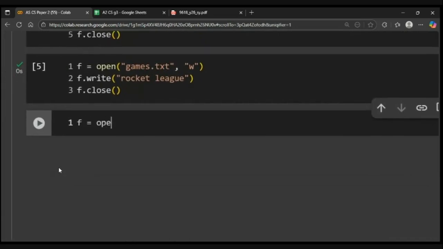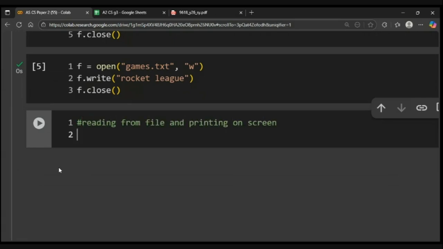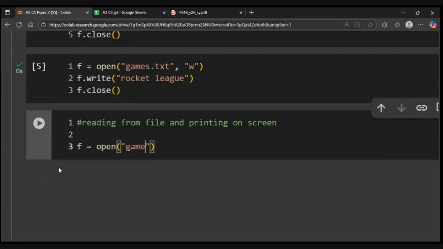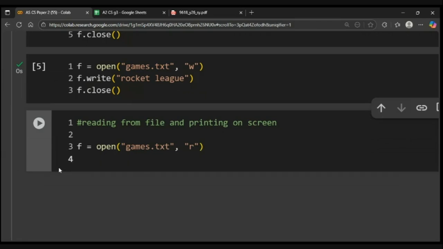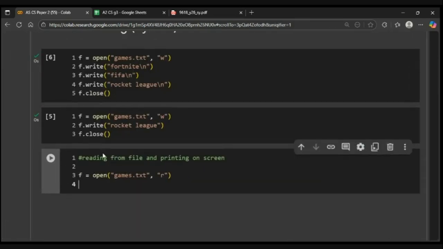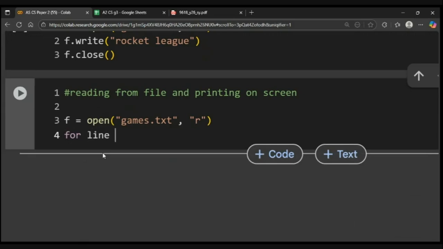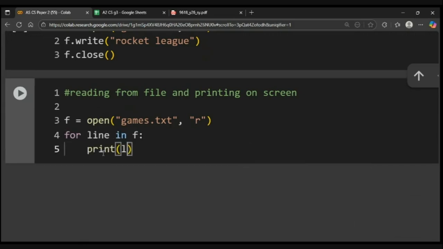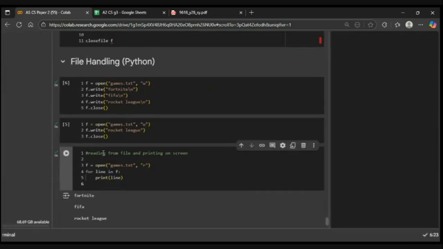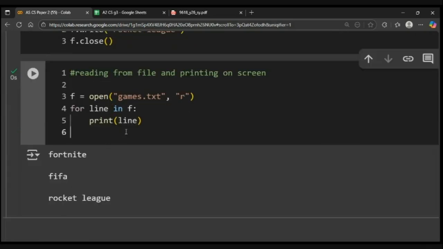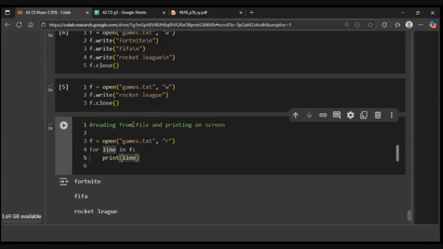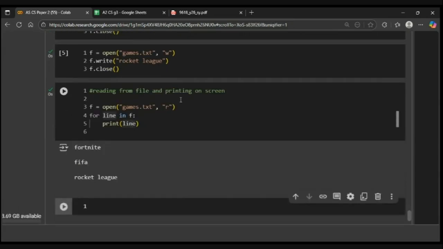So first I need to open the file. So reading from file and printing on screen. So f is equal to open games.txt, and this time instead of writing, I'll open them in read mode. And since there are multiple lines, I can just loop through them. So in Python we do it like this: for line in f, print line. So this automatically outputs every line like this. Okay, how to remove these spaces, I'll let you guys know when we start P4. For now you don't really need to know this. So this is how reading is done.